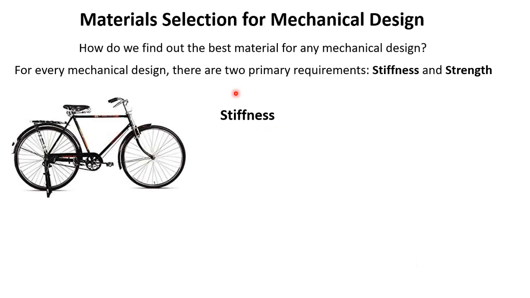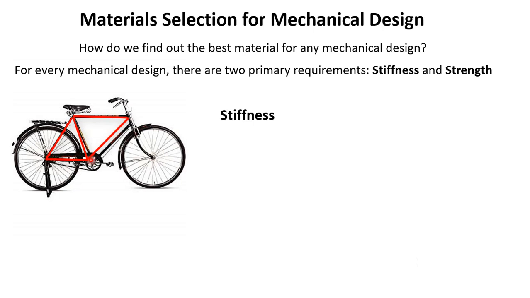Let us look at this picture, a bicycle. This is a quite old-fashioned bicycle. Still we are using this kind of bicycle. Here, in order to get the right kind of stiffness, many design changes have been done. For example, you can see this is a truss. A truss is to withstand very high load without much deflection.